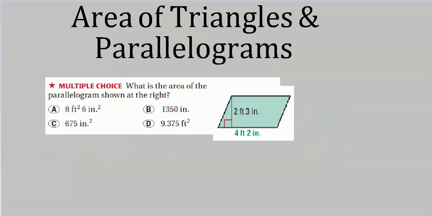Well, this would be simple to the point that your 6-year-old little brother could do it. We have the altitude and we have the base. So it's just b times h, or h times b, doesn't matter. But the reason your 6-year-old little brother might have trouble with this is the dimensions we're using.